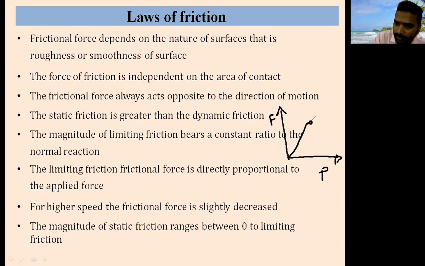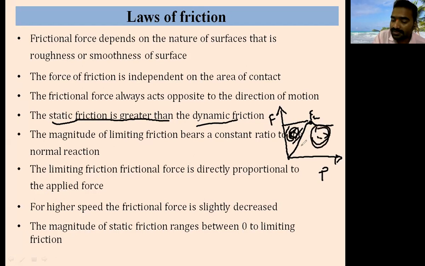A stage will come. This is the maximum point. After this point, the body is in motion. When the body is in motion, it will not produce the same friction as in static friction, because it has overcome the limiting friction. This is called limiting friction. What he is saying is that static friction is greater than dynamic friction. Whatever the friction is before this point, it is static friction. And this is dynamic friction. Always static friction, Fs, limiting friction Fl, is greater than dynamic friction.